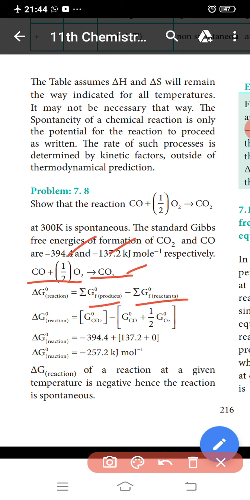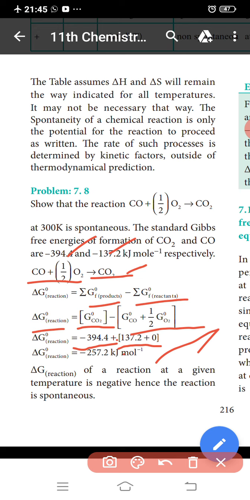So del G naught of the reaction: del G naught on the product side, carbon dioxide, minus the reactants, G naught of CO plus half O2. So del G naught of the reaction is minus 394.4 minus (minus 137.2 plus 0). So minus 394.4 plus 137.2 gives minus 257. So the del G of the reaction at a given temperature is negative, hence the reaction is spontaneous.